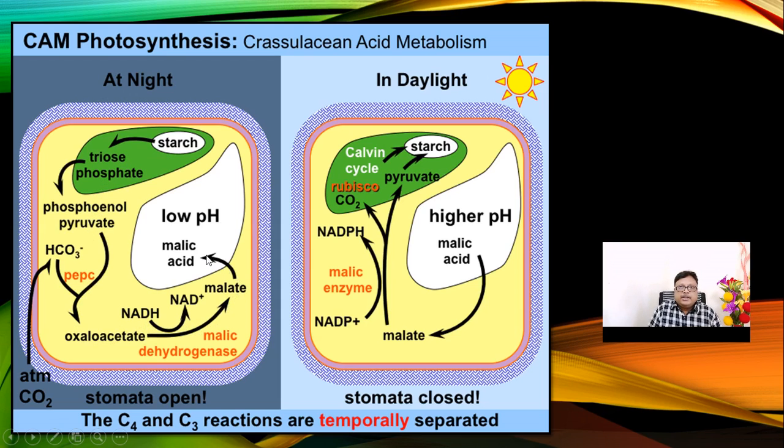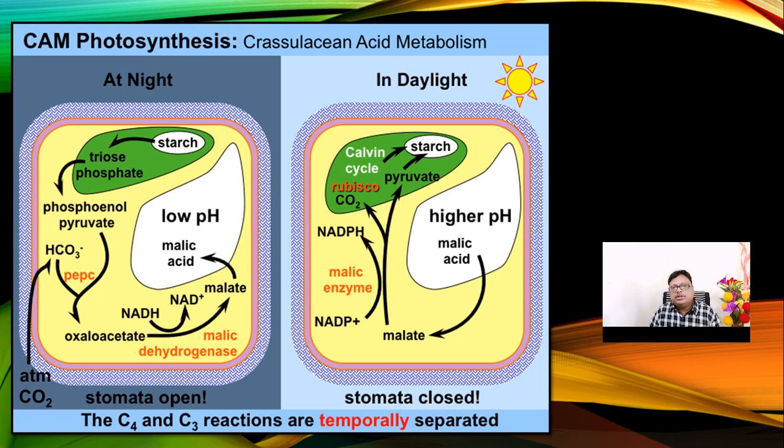This malic acid again goes inside the vacuole, and due to that, the stomata, which have two guard cells, have their pH decreased and the stomata close again. So during the night period, you will find that the stomata open, and the opened stomata fix the carbon dioxide, taking the carbon dioxide inside them.